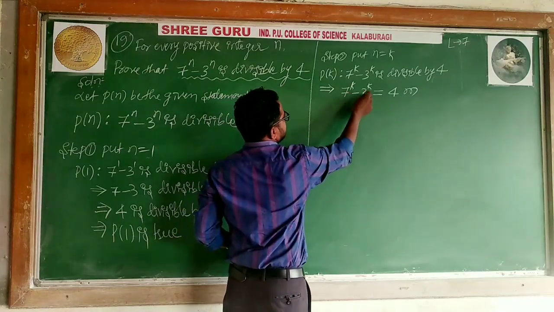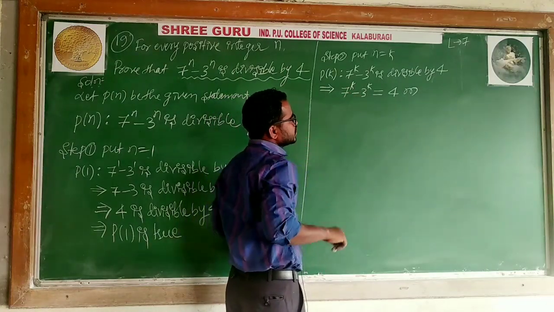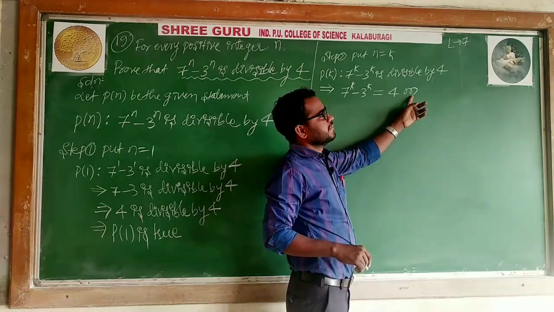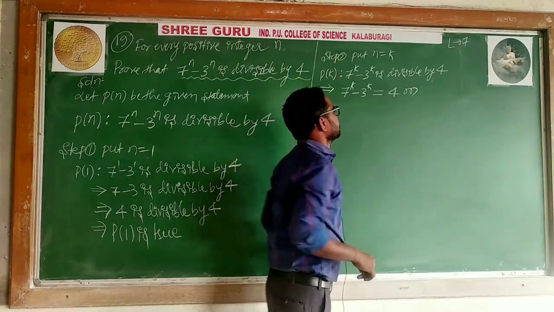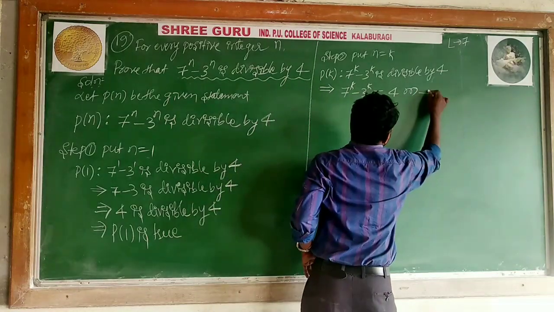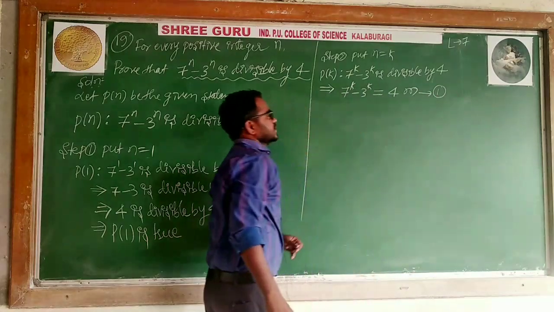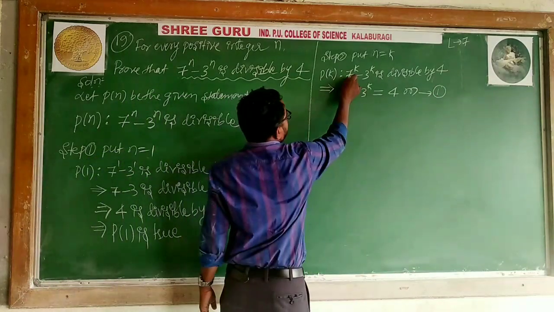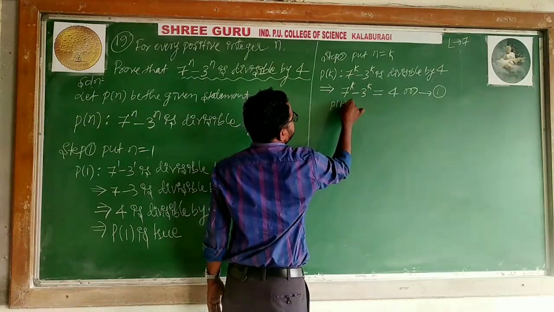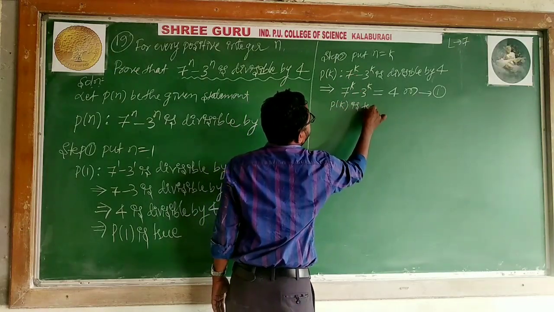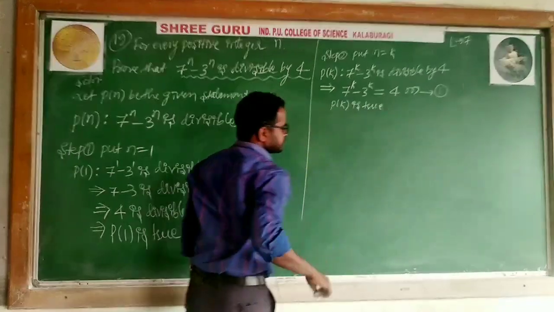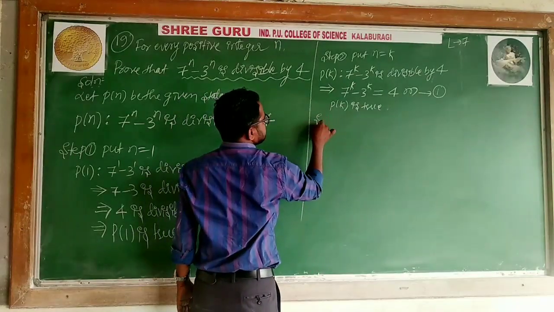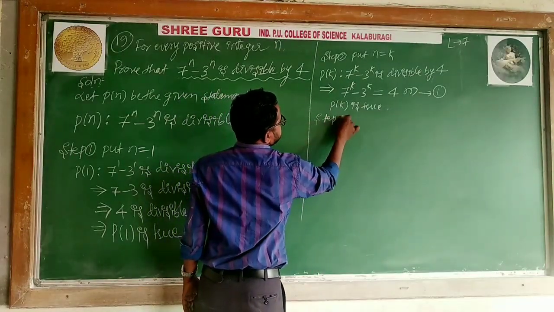7 to the power k minus 3 to the power k is equal to 4m, where m may be any constant. If you want, you can call it equation 1. I will use it in the further simplification. This is what happened: P of k is true. Yes. Now, step 3.